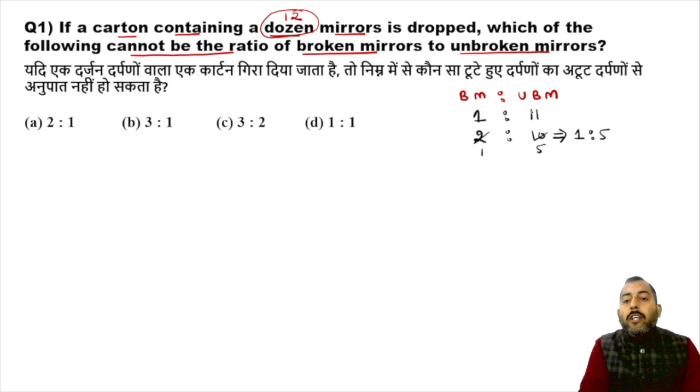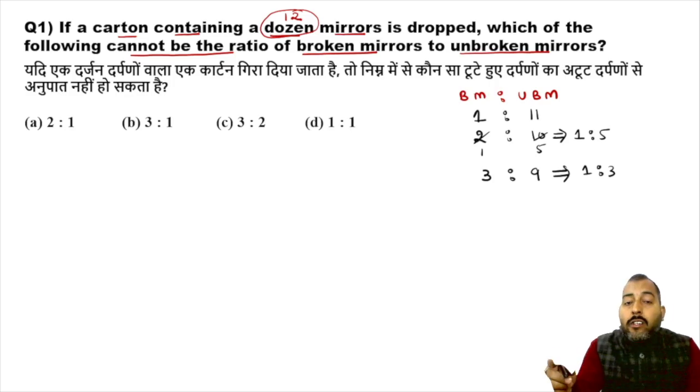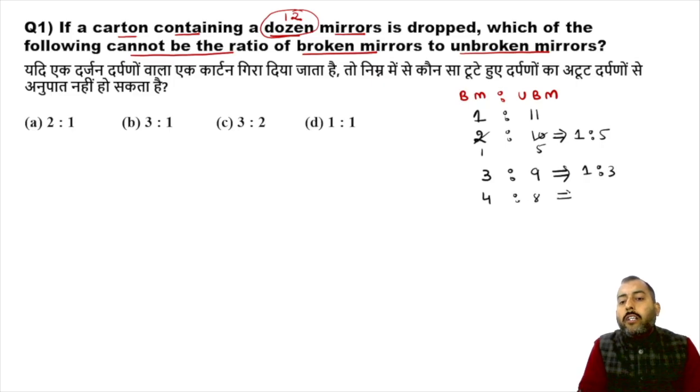Similarly, broken mirror to unbroken mirror. 3 mirrors can be broken, and the remaining 9 remain intact. So this ratio comes out to be 3 is to 9. Simplify it further: 3 ones are 3, 3 threes are 9, so 1 is to 3. Now 4 got broken, remaining 8 intact, ratio is 1 is to 2. 5 got broken, remaining 7 intact, ratio is 5 is to 7. 6 got broken, remaining 6 unbroken, ratio is 1 is to 1.